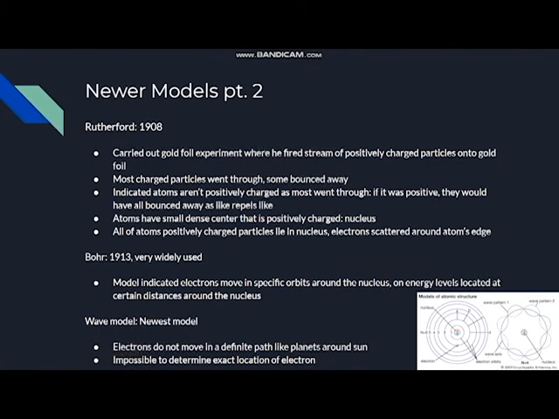Now, Rutherford in 1908 carried out the gold foil experiment, where he fired a stream of positively charged particles into a gold foil. Now, most of these charged particles went through, however, some bounced away. This indicated that atoms are not positively charged as most went through. If atoms were positively charged, the gold foil's positively charged atoms would have made it so that all of the stream of particles that were shot would have just bounced away, because like charges repel like charges.